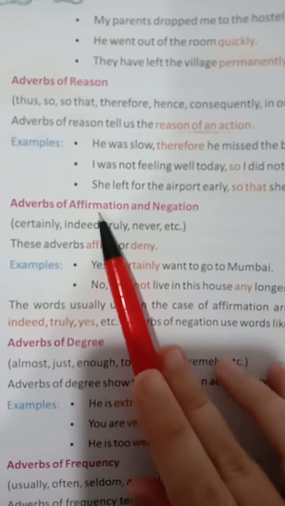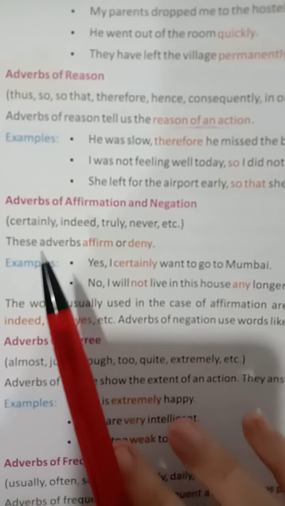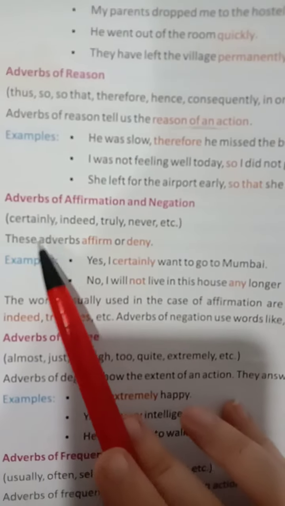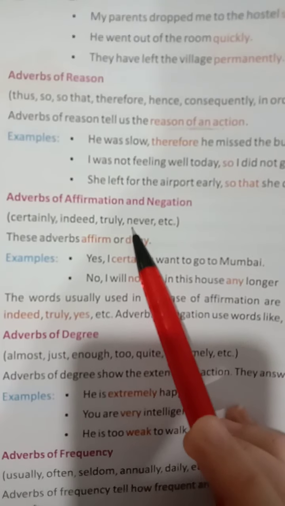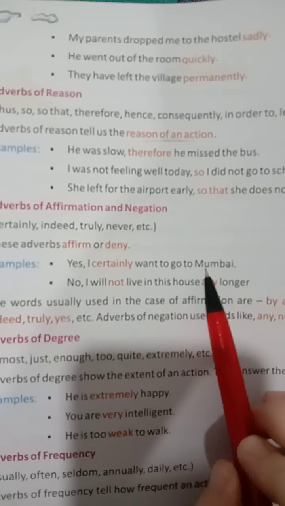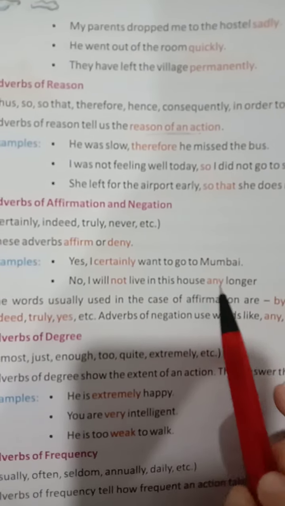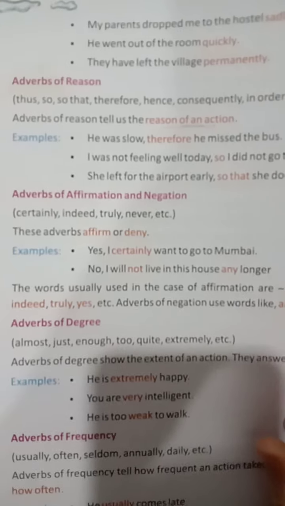Moving on to adverb of affirmation and negation. These words affirm or deny. Like, yes, I certainly want to go to Mumbai. No, I will not live in this house any longer.